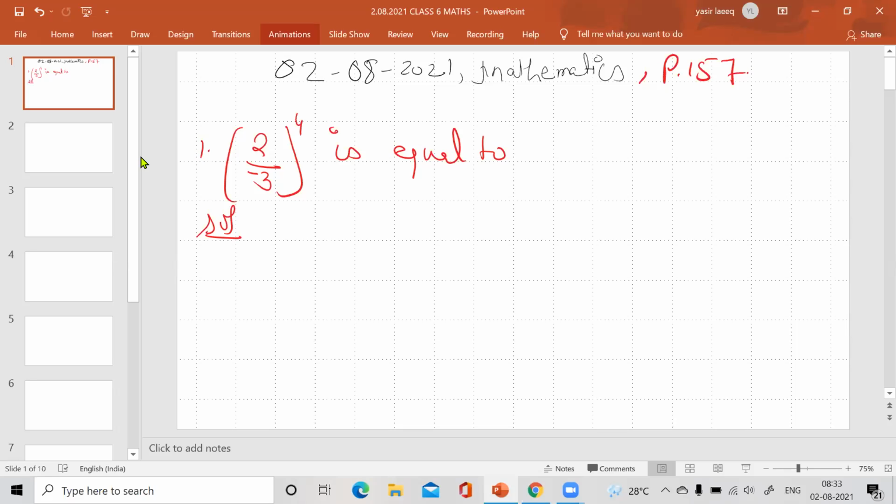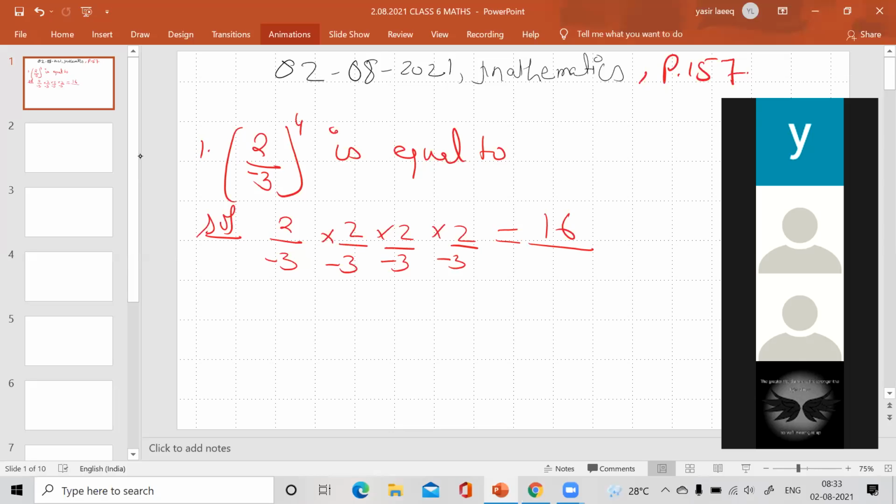that the power is a number, at that time we have to multiply the given number. So 2 upon minus 3 into 2 upon minus 3 into 2 upon minus 3 into 2 upon minus 3. Remember this thing, that negative sign is there, so remember to put the negative sign also. If power is 3, 4, 5, whatever be the power, the same number of times you put the negative sign also. So this will be 2 to the 4, it will be 16, and 3 to the 4, it will be 81.